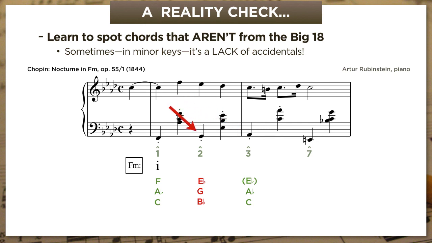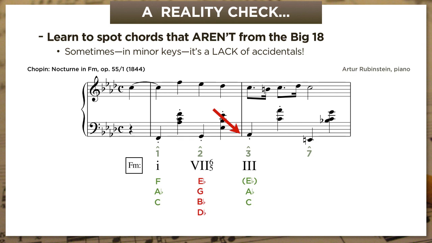In terms of sheer labeling, this second chord is either a 7-6, or if we count the D flat, a 7-6-5. And notice that this is the uppercase 7 Roman numeral, which tells us that the chord's root is not the leading tone, but the subtonic, the lowered 7th degree. And then the third chord is a root position 3 chord. And neither of these, 7 or 3, is in the Big 18. And I'll tell you why.